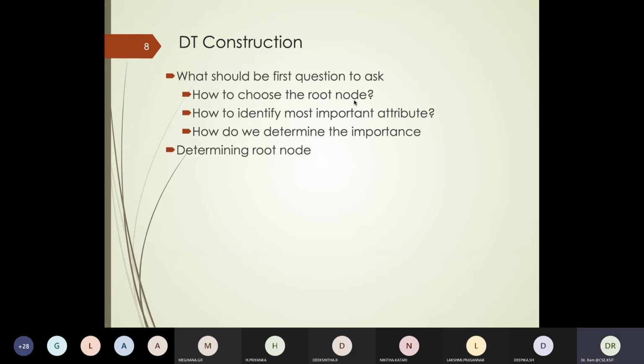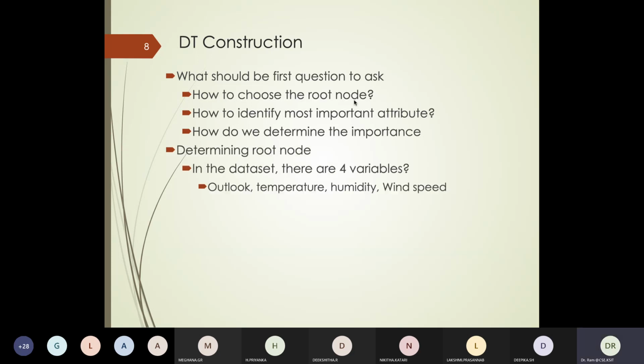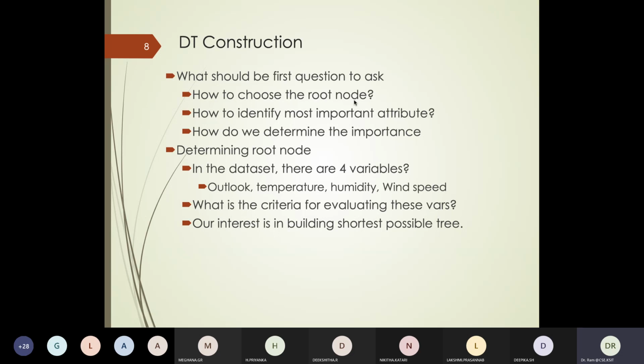As we said, in our data set, 14 records of 4 variables. What criteria should we choose? Should we use outlook? Should we use temperature? Should we use humidity or wind speed? And what should we use to evaluate?